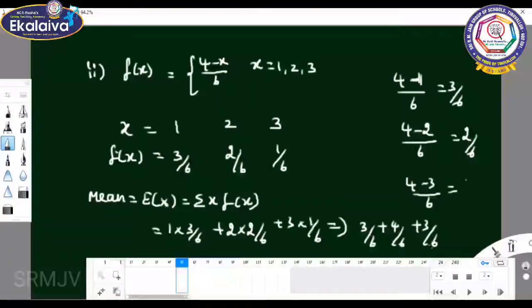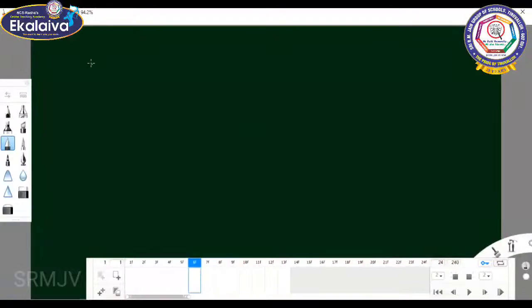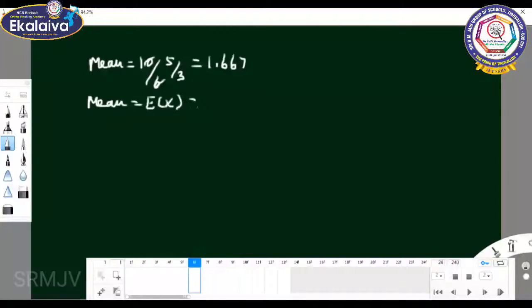So the mean equals 10 by 6. You cancel, and the value is 5 by 3, which is 1.667. So mean equals expectation of x equals 1.67. Next, E of x square.